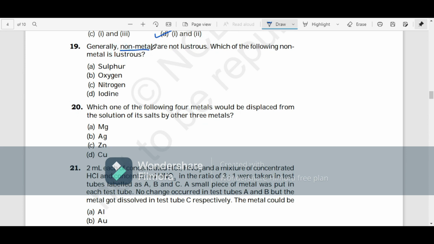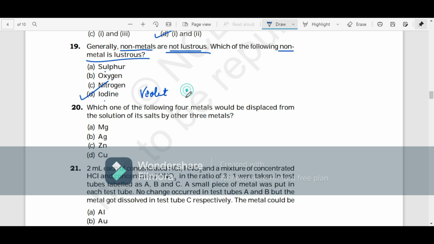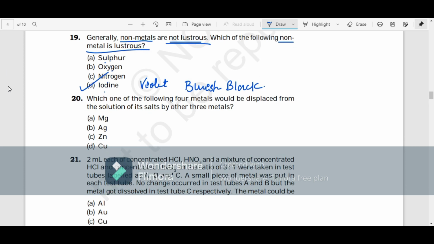Generally, non-metals are not lustrous, right? The property of being lustrous is of metals. So which of the following non-metals is lustrous? Is it sulfur, oxygen, nitrogen, or iodine? It's iodine, of course. You can find it in a violet-ish magenta color, and at times when you do the starch test, you'll get it more towards the bluish-black range. So you can tell that it's colored in this color, but it is lustrous as well.